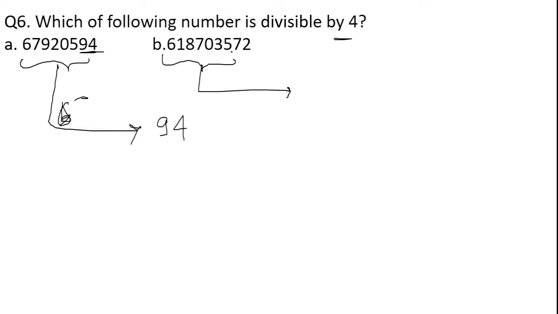Similarly, the last two digits for this particular given number are 72. Now check whether these numbers are divisible by 4 or not. If they are divisible by 4, it means the number is completely divisible by 4. Okay, so let us check now. So here 94 is not divisible by 4, hence the whole number will not be divisible by 4. For this given number, the last two digits are 72, and 72 is divisible by 4. Yes, it is divisible by 4, so the whole number will be divisible by 4.